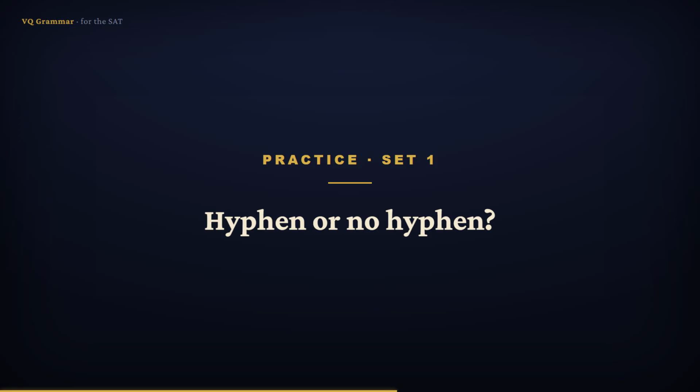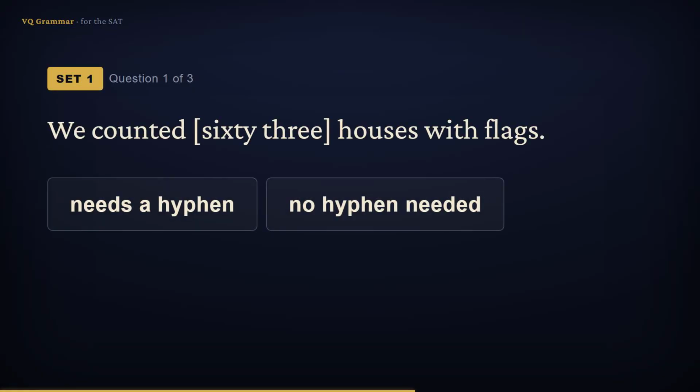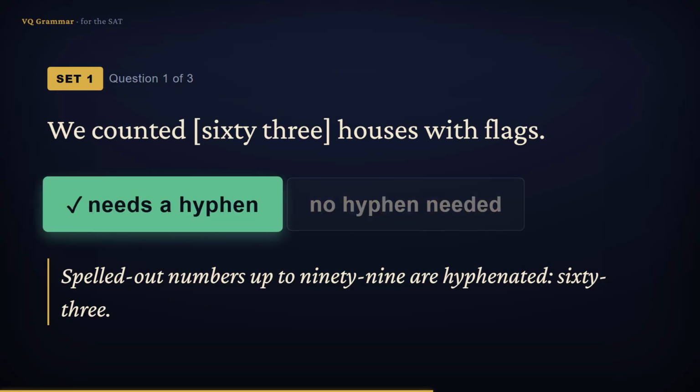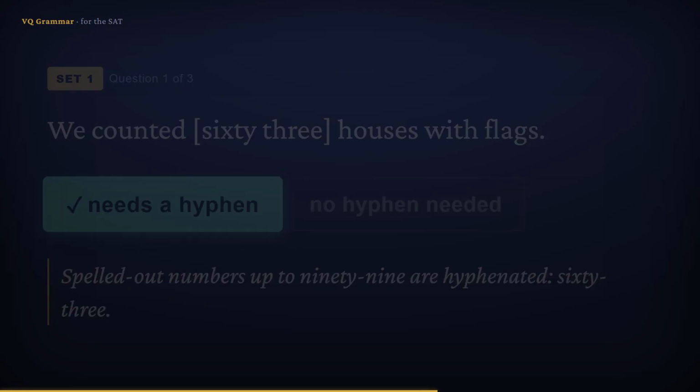Let's practice. Decide whether each bracketed expression should be written with a hyphen. Pause and try each. We counted 63 houses with flags. Spelled out numbers up to 99 are hyphenated. So the answer is, it needs a hyphen.